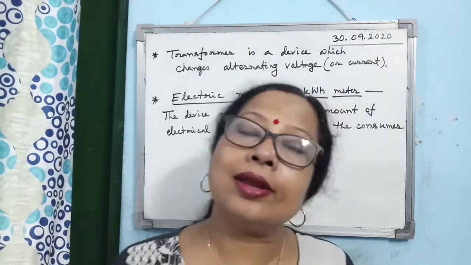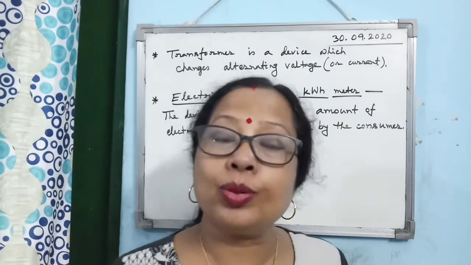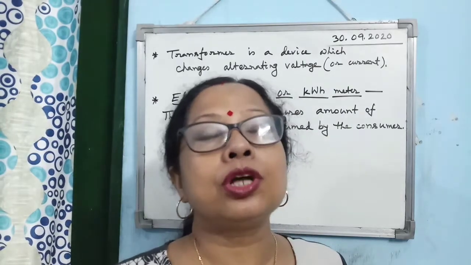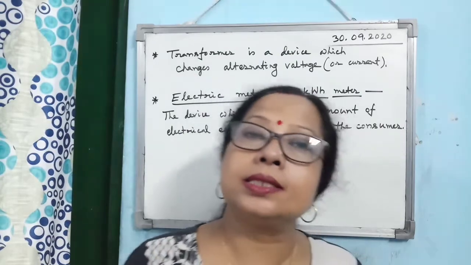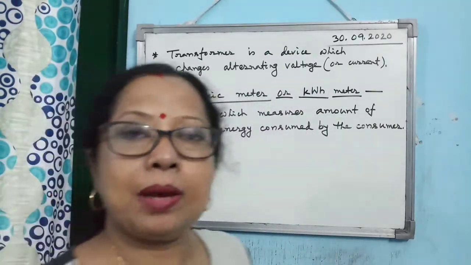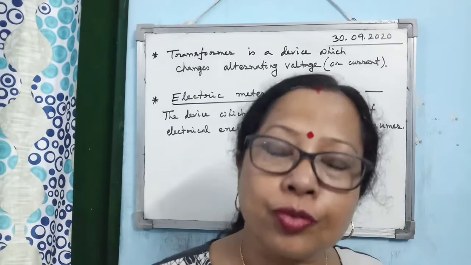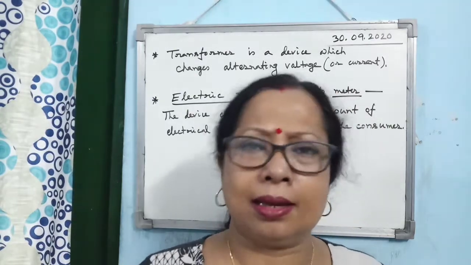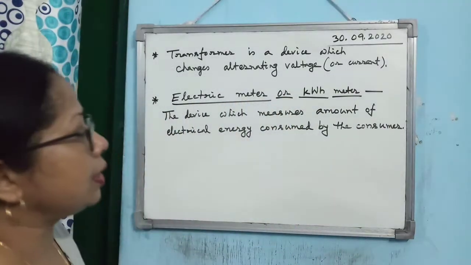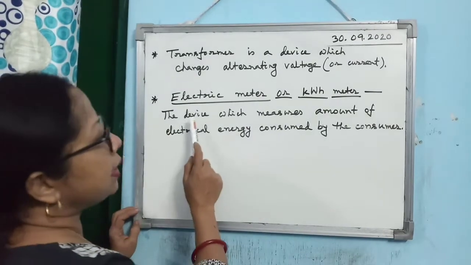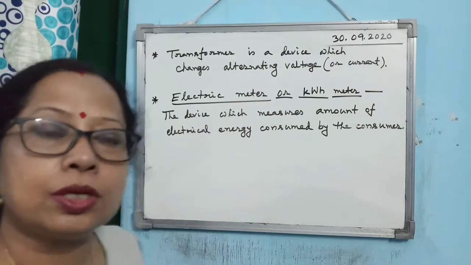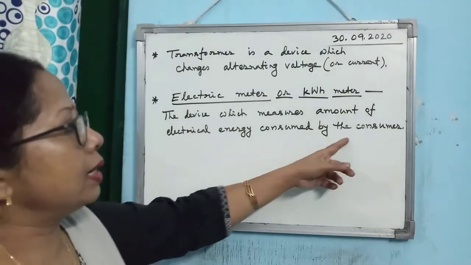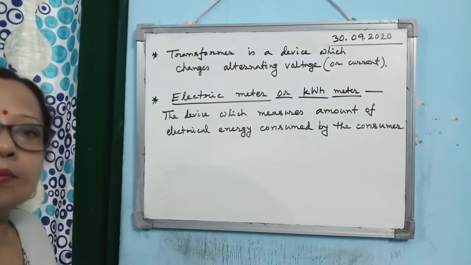So what is the electric meter? The device which measures the amount of electrical energy consumed by the consumer. The consumer may be a house, an industry, a company, anything. So that's why I have given you the general definition. The device which measures the amount of electrical energy consumed by the consumer is known as the electric meter.